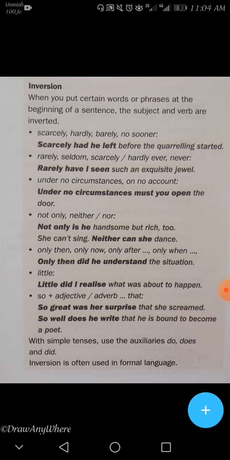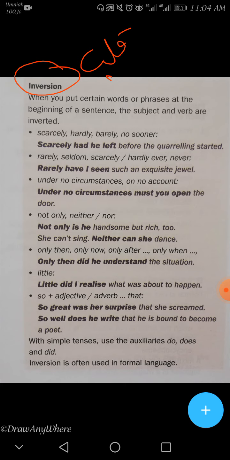And today I'm going to talk about new cases in which we can make inversion. Inversion هو قلب الفعل مع الفاعل. Put the verb before the subject. Let's start.